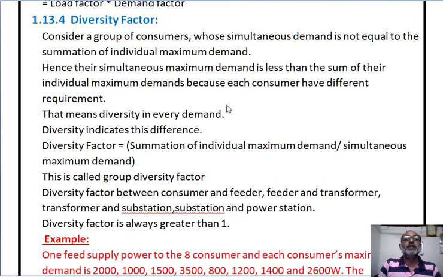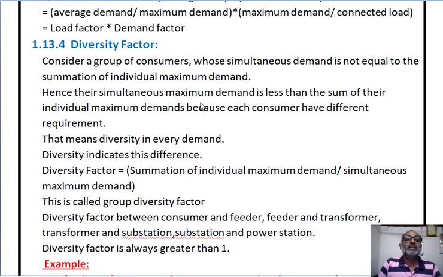Now next, diversity factor. Consider a group of consumers whose simultaneous demand is not equal to the summation of individual maximum demand. This factor, diversity, is also used for the group of consumers. Here, the simultaneous maximum demand is less than the sum of their individual maximum demand, because each consumer has different requirements. That means diversity is in every demand of the consumer. So diversity indicates this difference.